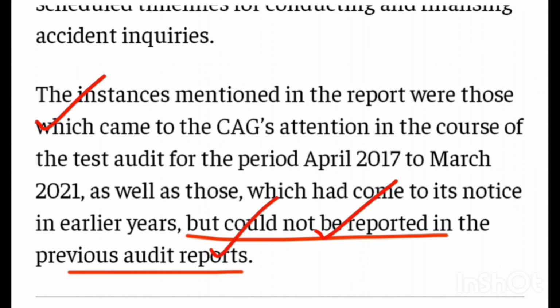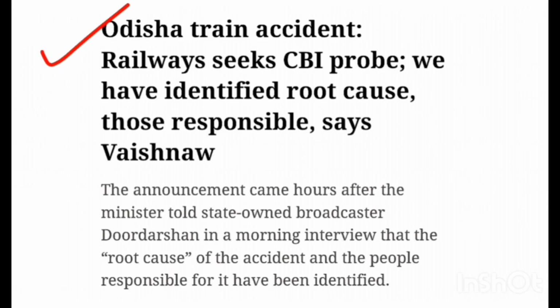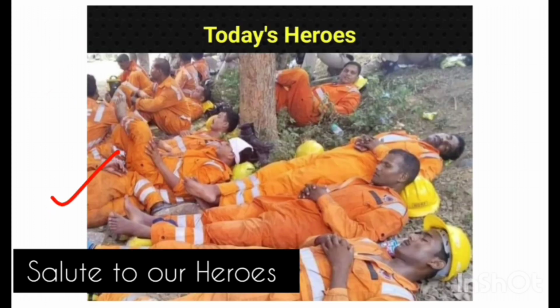Till now, keeping everything in mind, whatever administrative information has been received so far, according to news reports, the Railway Board has recommended that further investigation be carried out by the CBI in the Odisha train accident. This information was given by our Railway Minister Ashwini Vaishnaw. Here you can see our heroes who saved many lives and took injured people out of the trains, and salute to their hard work.